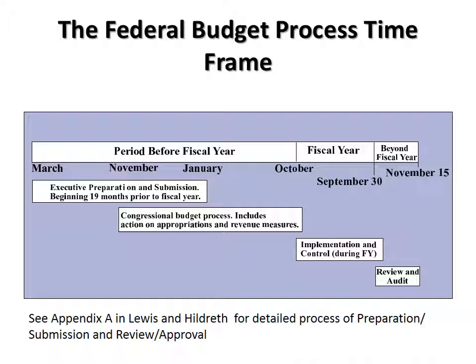Executive preparation and submission begins about 18 to 19 months in advance of the fiscal year. This is followed by the congressional budget process that includes the review and approval stage of the process. Once the budget is approved and signed into law, the fiscal year begins on October 1st, and implementation and execution begins, followed by review and audit, which concludes the budget cycle.